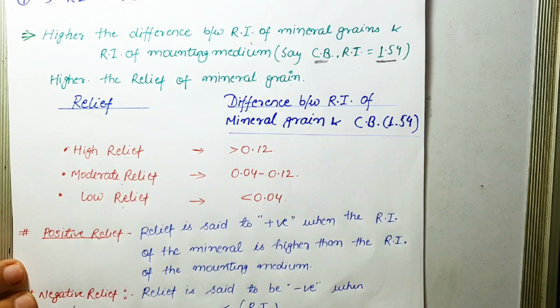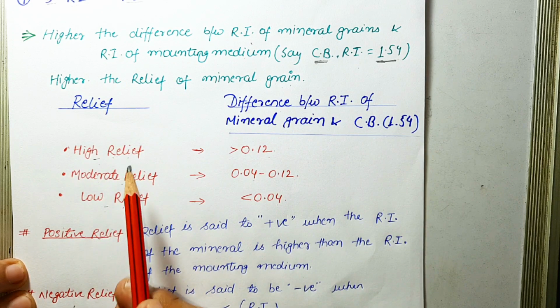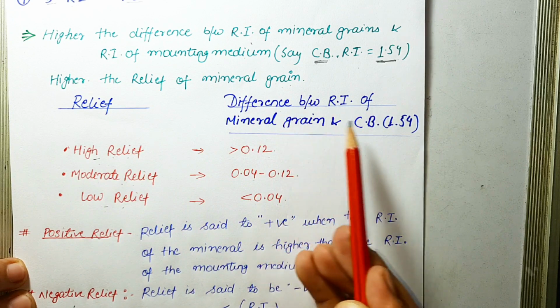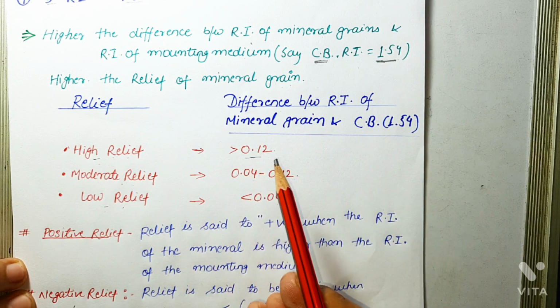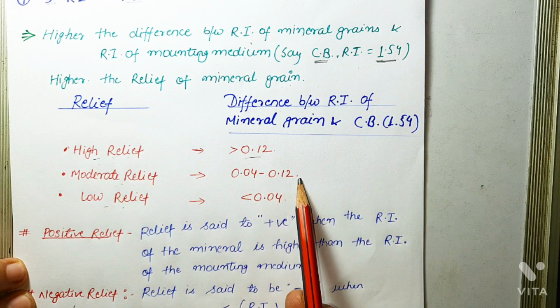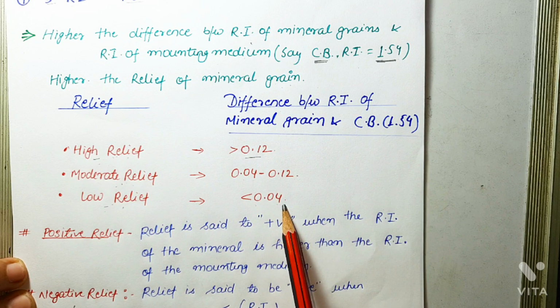Now, relief is categorized as high relief, moderate relief, and low relief. A mineral is said to possess high relief when the difference between the refractive index of the mineral grain and Canada balsam is greater than 0.12. It is said to have moderate relief when the difference is between 0.04 and 0.12, and it is said to have low relief when the difference is less than 0.04.